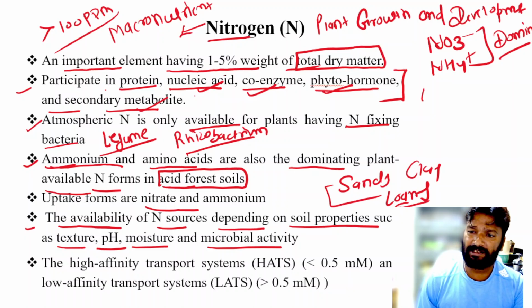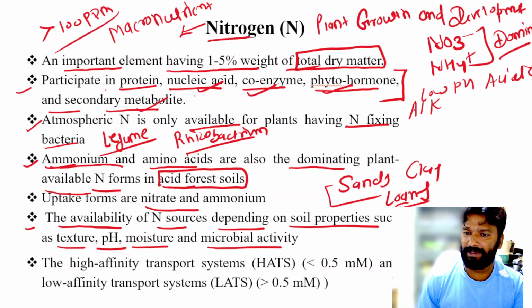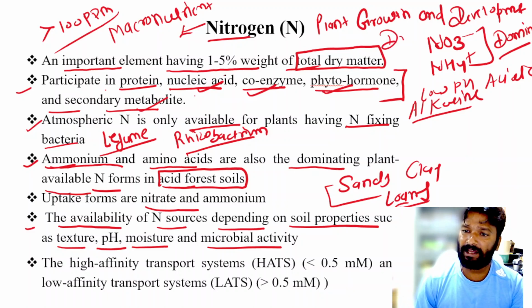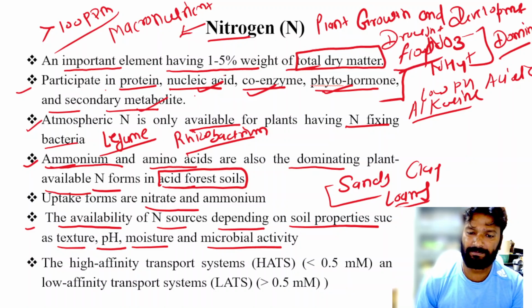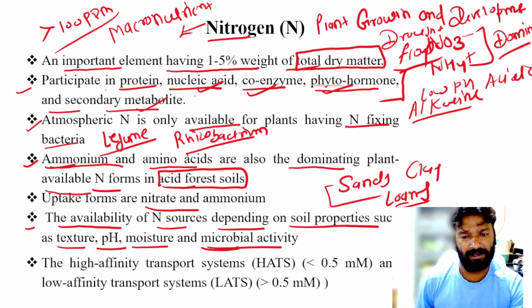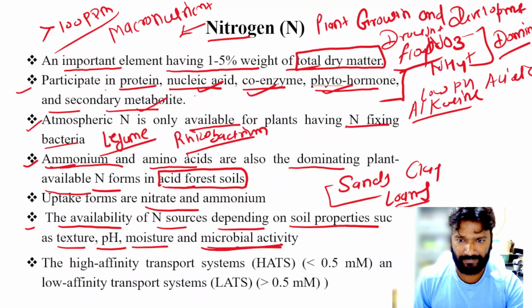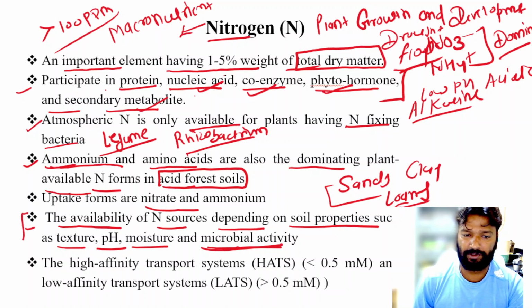Also whether it is low pH or acidic pH or alkaline pH, so nutrient availability also changes with the pH. Also whether the soil is in drought condition or flooded condition, the microbial activity, the availability of nitrogen fixing bacteria. So the availability of nitrogen depends upon so many factors.